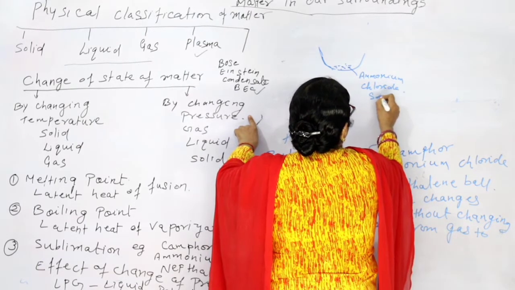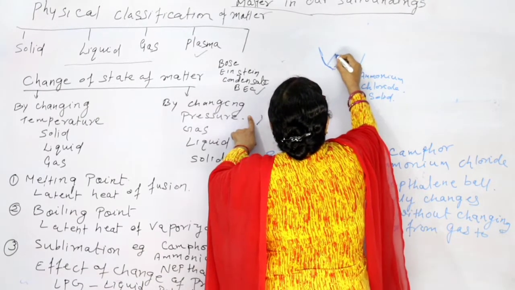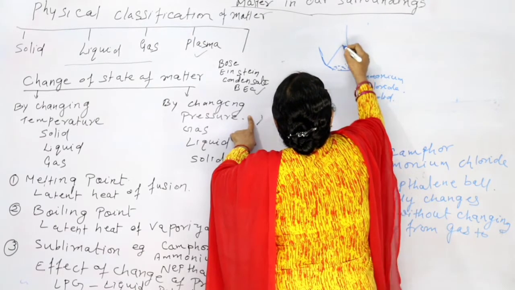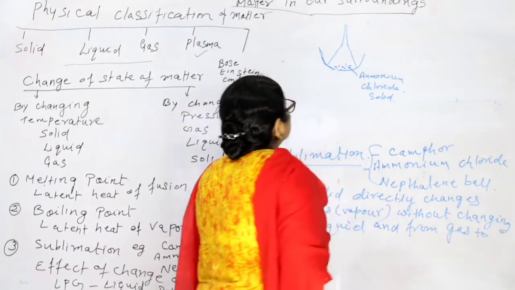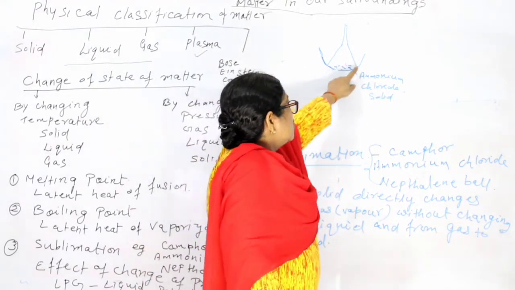This is solid. Now take one funnel, just invert that funnel and cover this ammonium chloride.